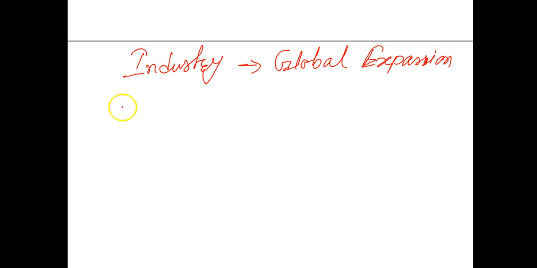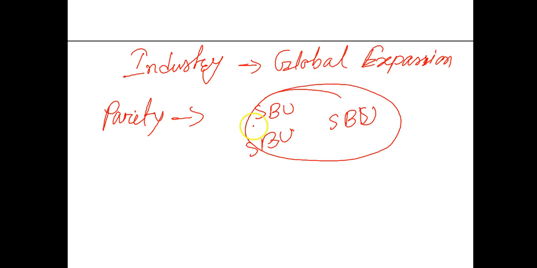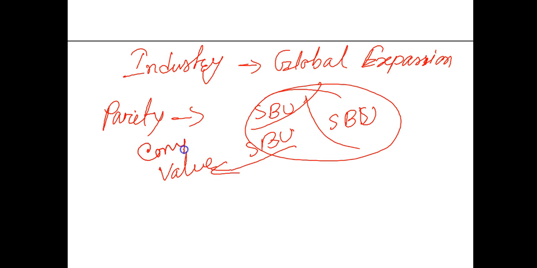Some other people say that there should be a parity concept. We have SBUs forming the companies, and the SBUs together create the portfolio. So when we compare the value of our company, we see which SBU is contributing to the value of the company. If some SBUs are contributing higher than the others, then that SBU should have a proportionate share of our resources according to the impact they have on our company value.